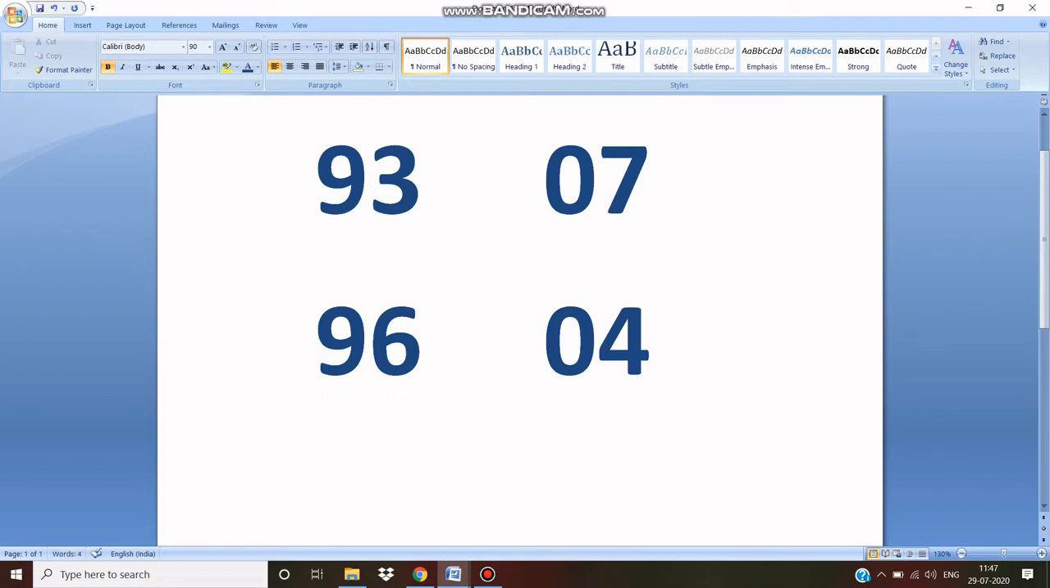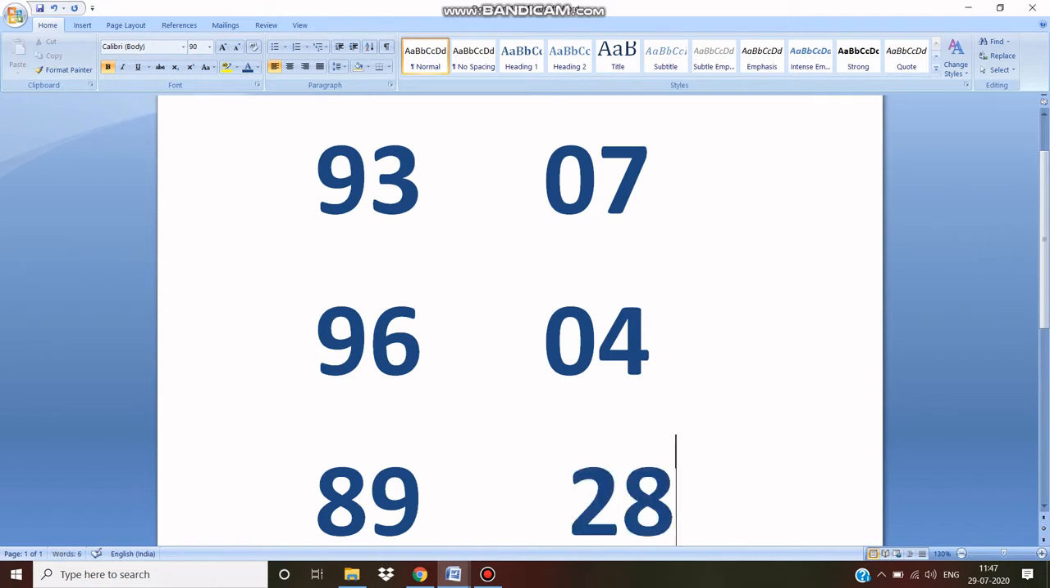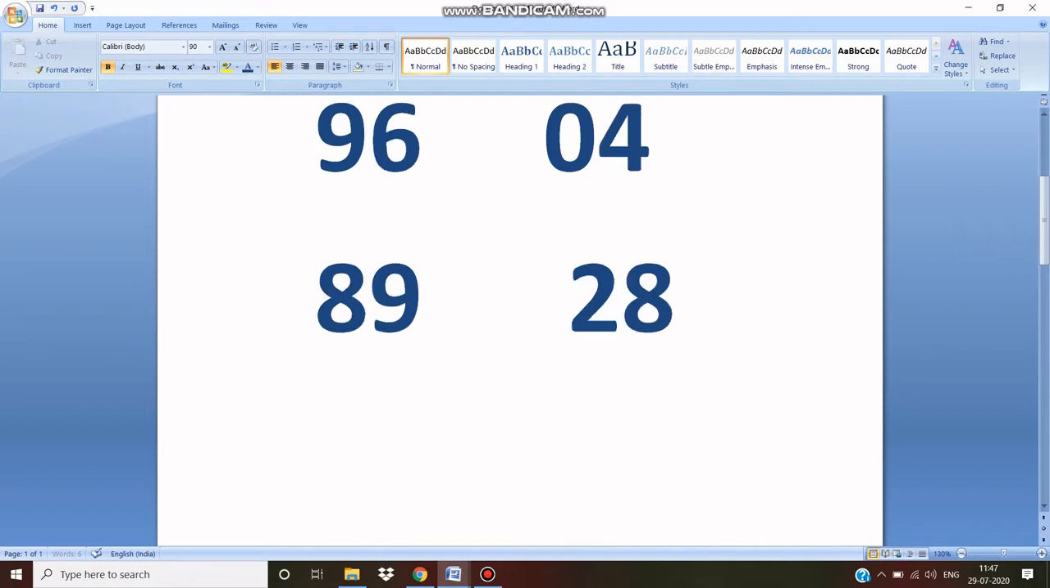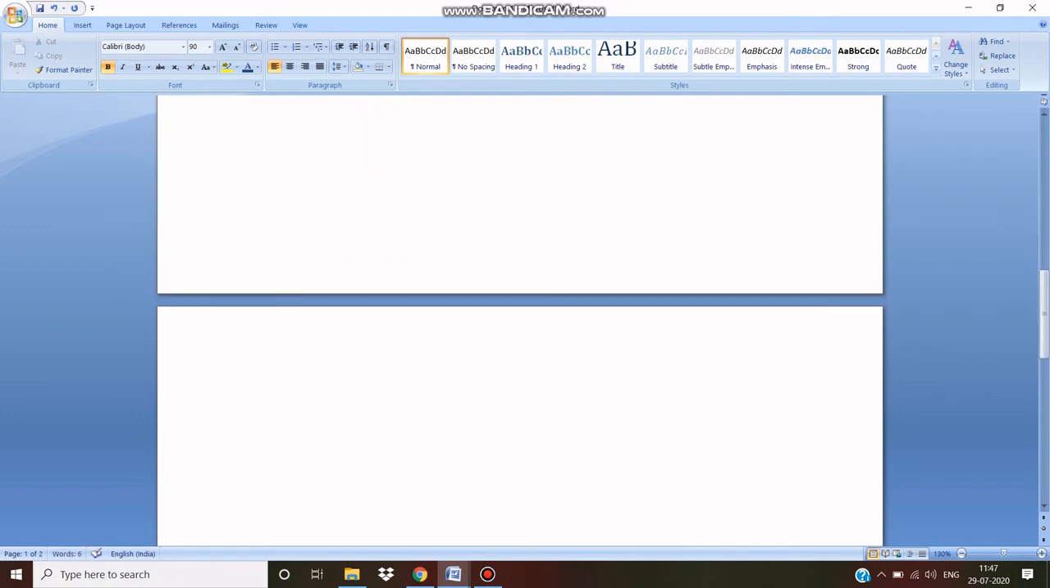Both are the same. 93 minus 4 is 89. Or 96 minus 7 is 89. Both will be the same. Now I am going to find 7 into 4, that is 28. You write 28. 8,928 is the answer. It is so simple. I think you are able to understand.